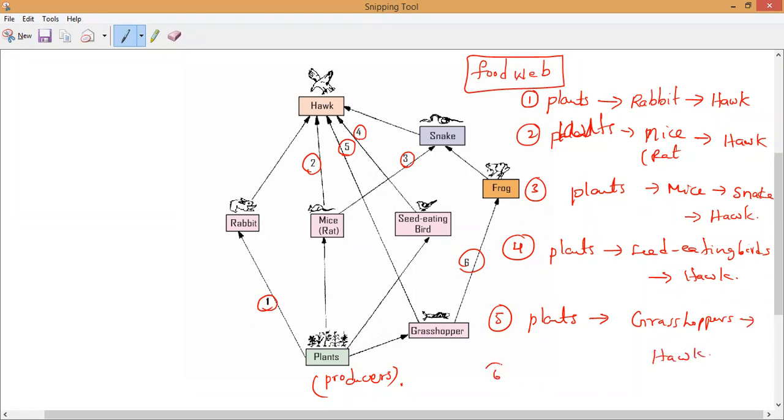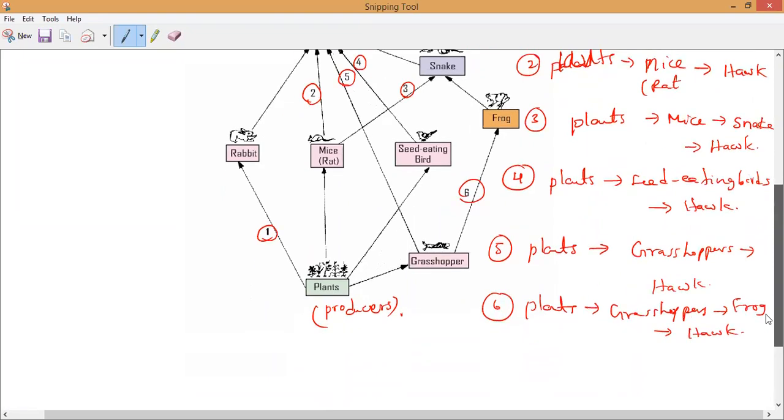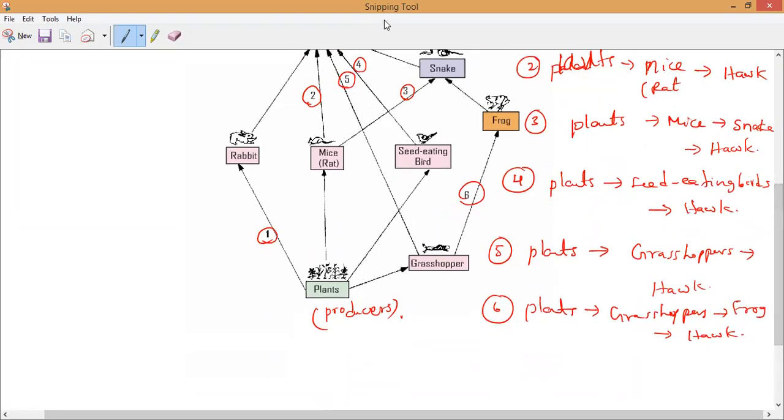Now next, sixth one. What? Plants, grasshoppers. Grasshoppers are eaten by frog, and frog will be eaten by hawk. So like this, you might notice a single organism is coming in more than one food chain. Is it yes or no? Guys, will you accept it? Please respond to me. Aishwarya, Himaira, everybody.